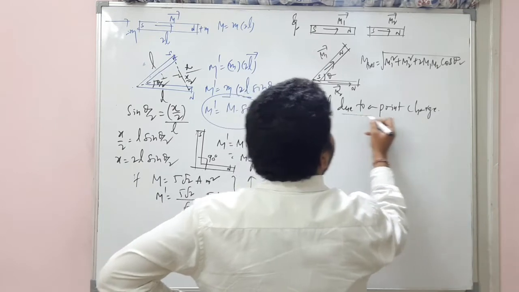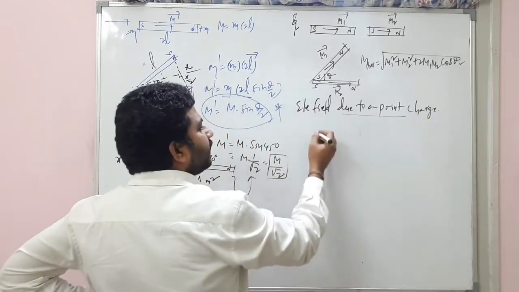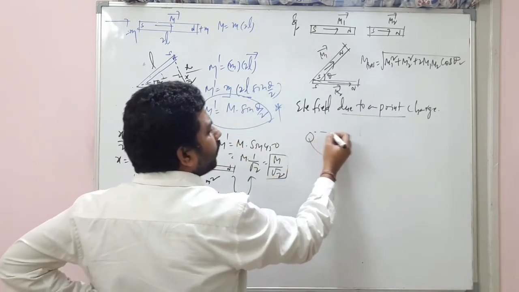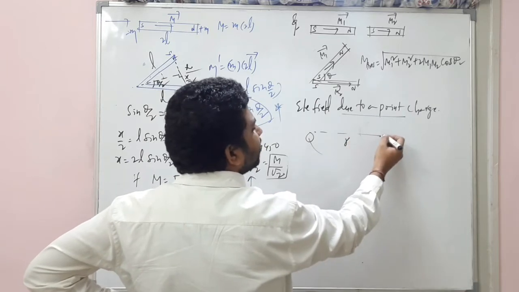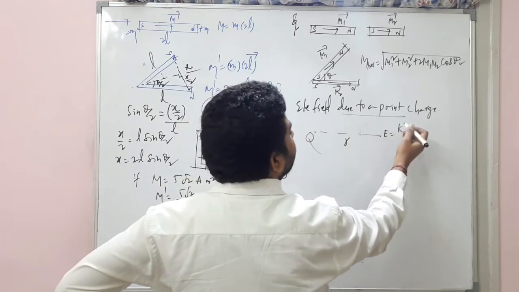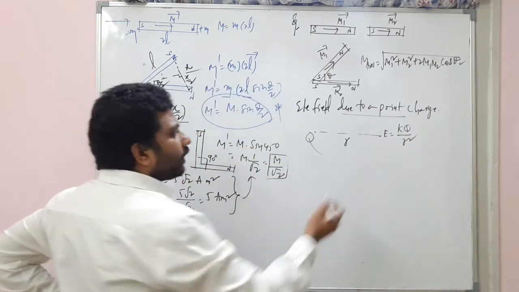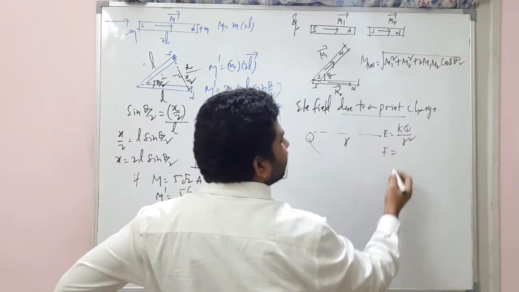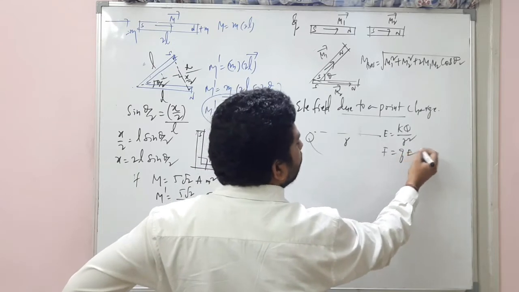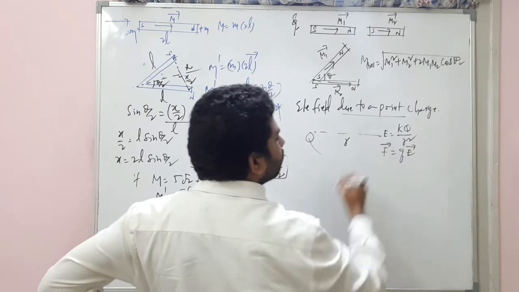We know the electric field due to a point charge. There is a source charge Q at a distance R. At this point, the electric field is kQ by R square. So what is the electric force here? F is equal to Q into E bar, like F bar is equal to Q into E bar.